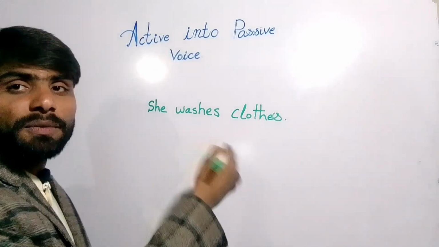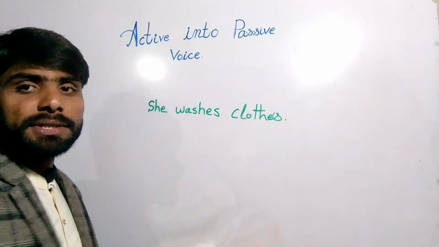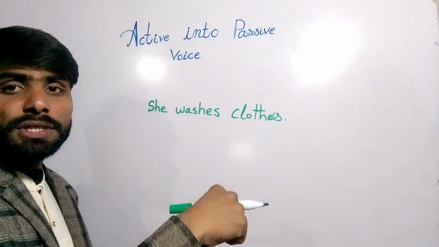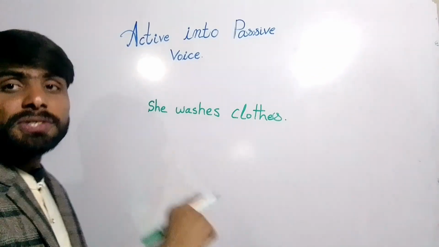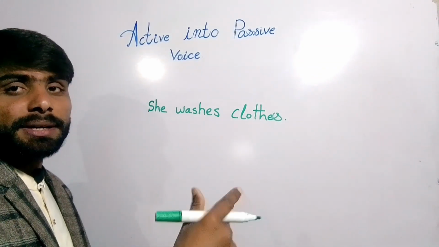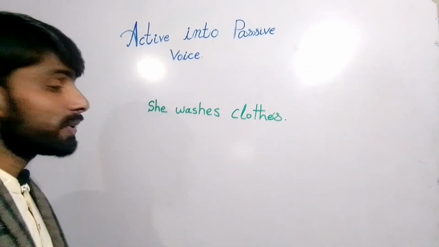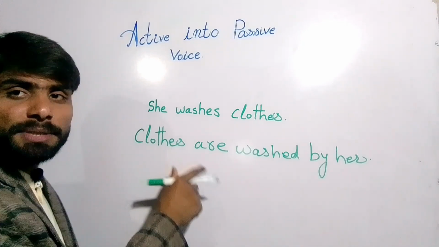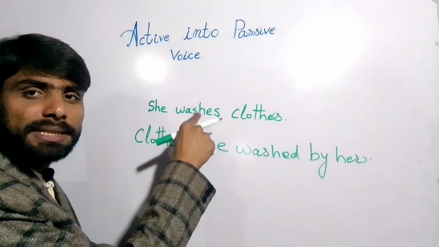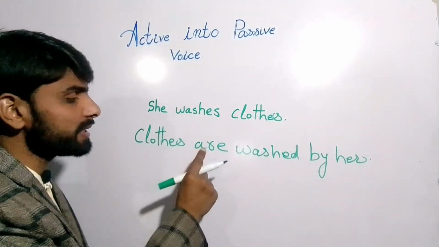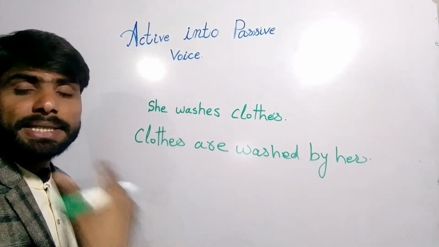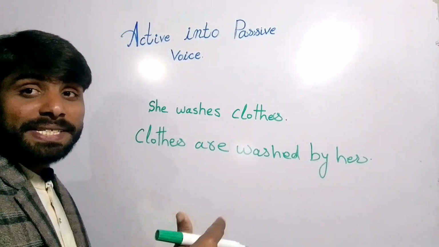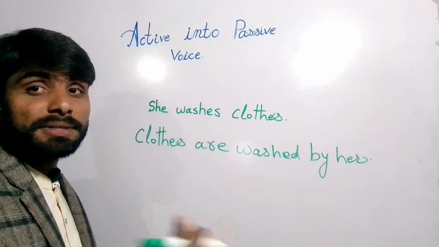Now this sentence will change into the passive voice. In this sentence, a girl washes clothes, right? When we change into passive voice, the message will be the same, right? So the passive voice also says a girl washes the clothes, but with just a few changes here. So let's write it in passive voice. This form is passive voice, but the message is the same. We are just saying our message in another way, giving importance to the object first. How it changes, its method is also very easy to understand, right?